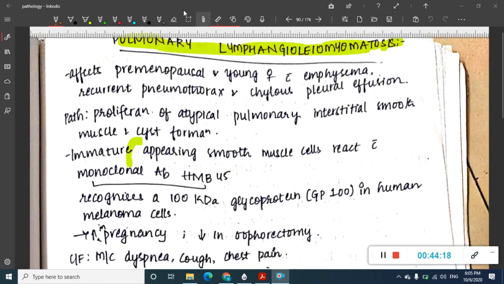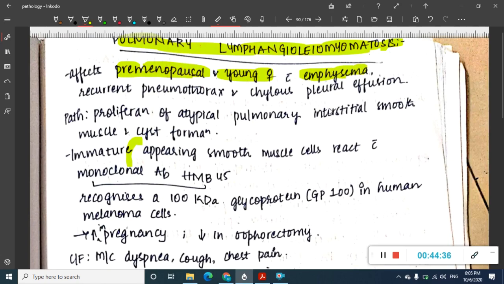So in this pulmonary lymphangiomyomatosis, it actually affects the premenstrual age group, premenopausal and young females with emphysema. Okay, and it is also associated with recurrent pneumothorax and chylous pleural effusion.